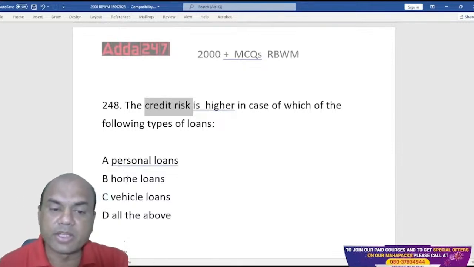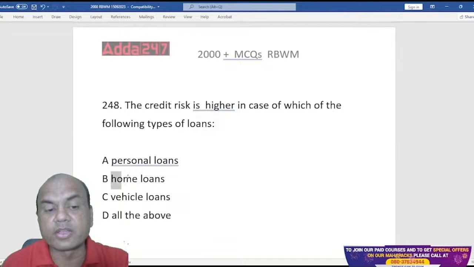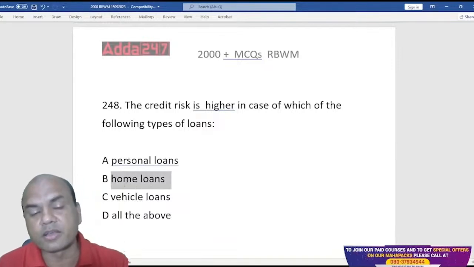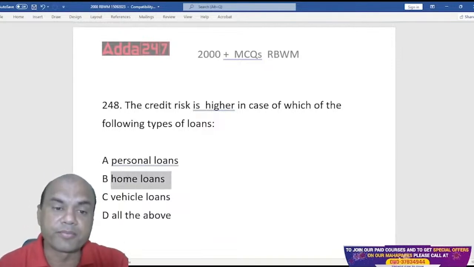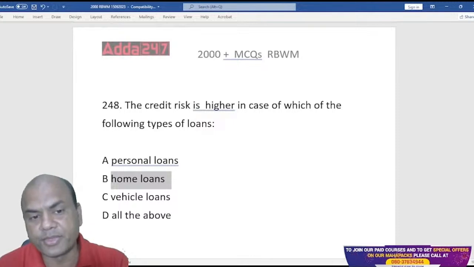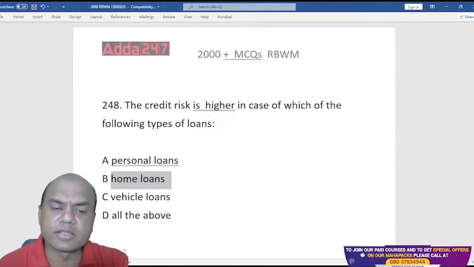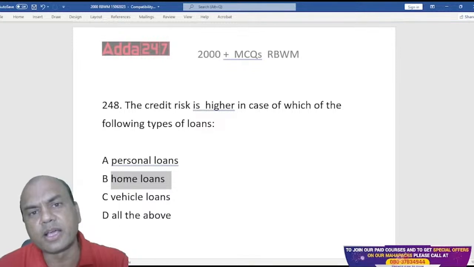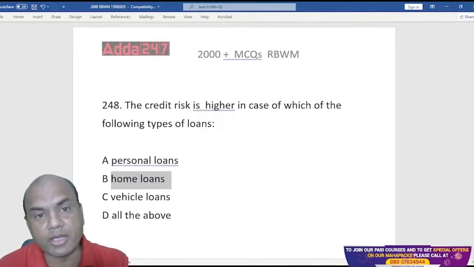Let's see one by one. In home loans, I have the home, which I take as a prime security. Suppose this borrower does not pay me, then what will happen? The home is mortgaged to me. I'll sell that property and get my money back.